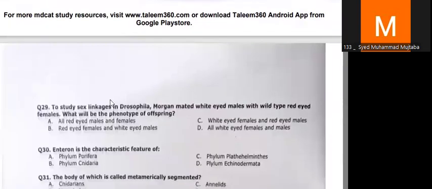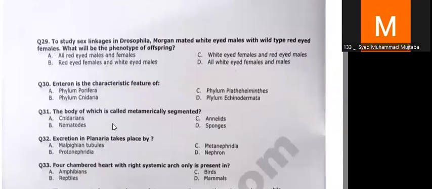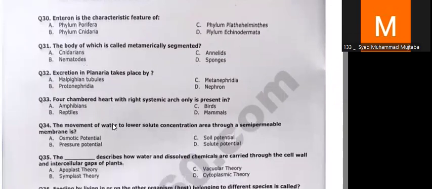Question number 29. The basic concept is that whenever you cross a heterozygous dominant with a homozygous recessive, all the offspring will be of the dominant one. So all will be the red-eyed males. Now, question number 30 till question number 33 are just general knowledge questions, so I'll be skipping them because they don't have any major concept in them.